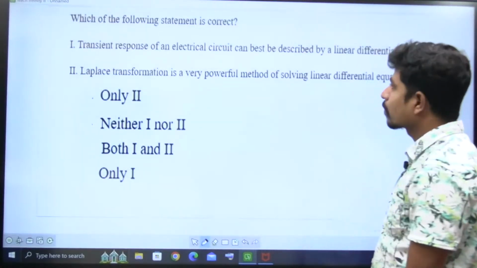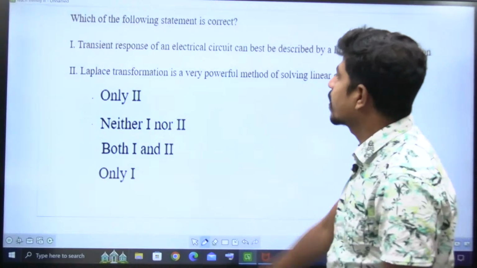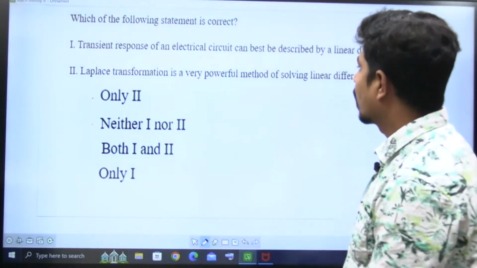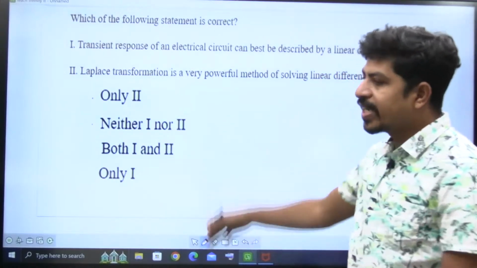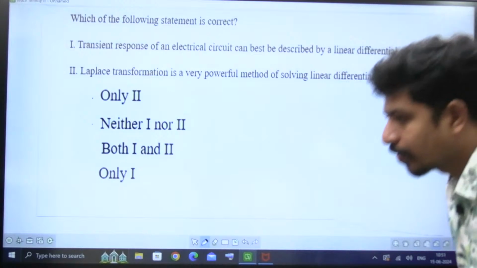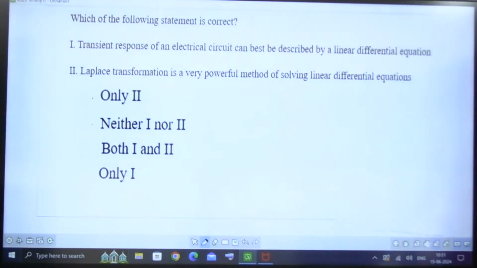Next. This is also statement-wise only. This is a good question. Please read it, all of you, I'll answer it. Everything is perfectly visible and I'm audible very clearly. Type your answer in the chat box.